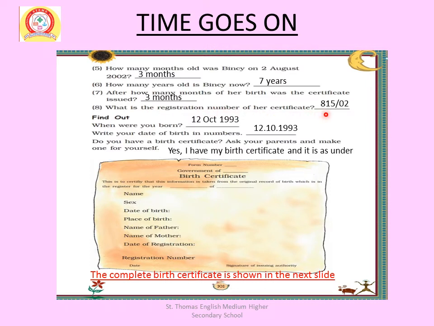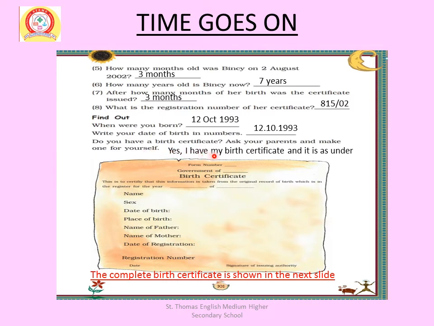So what is the registration number of her certificate? That is 8158/2. Next, find out when you were born. Write your date of birth in numbers. Do you have a birth certificate? Ask your parents and make one for yourself.